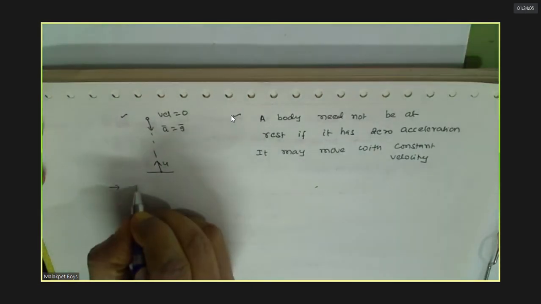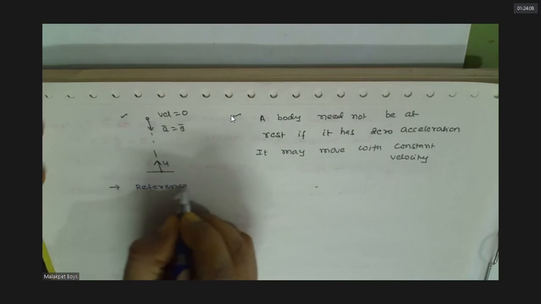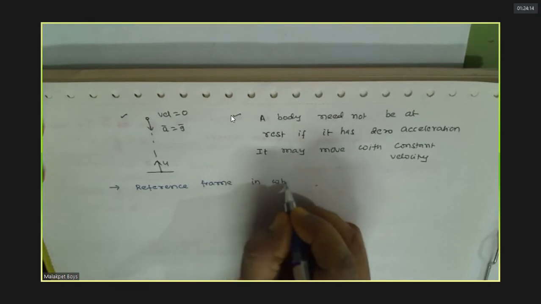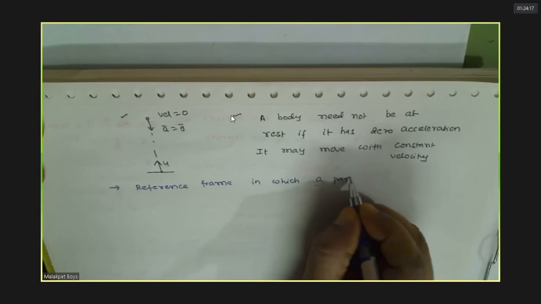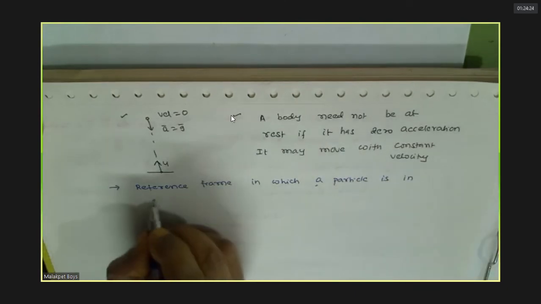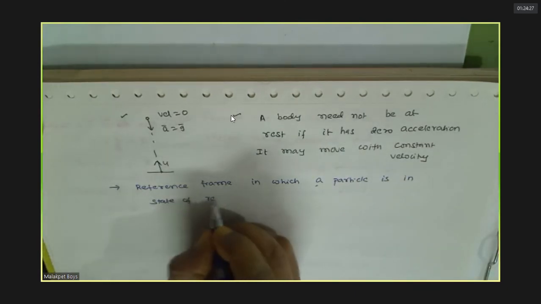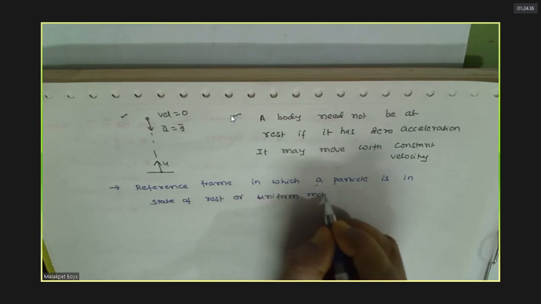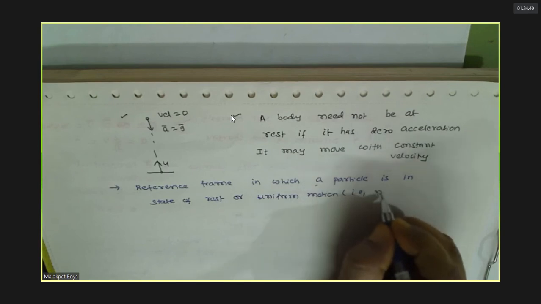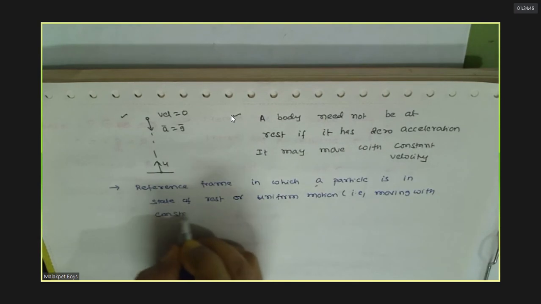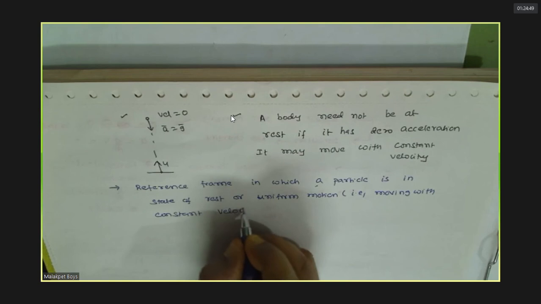They can say that any reference frame in which a particle is in state of rest or uniform motion, that is moving with constant velocity.